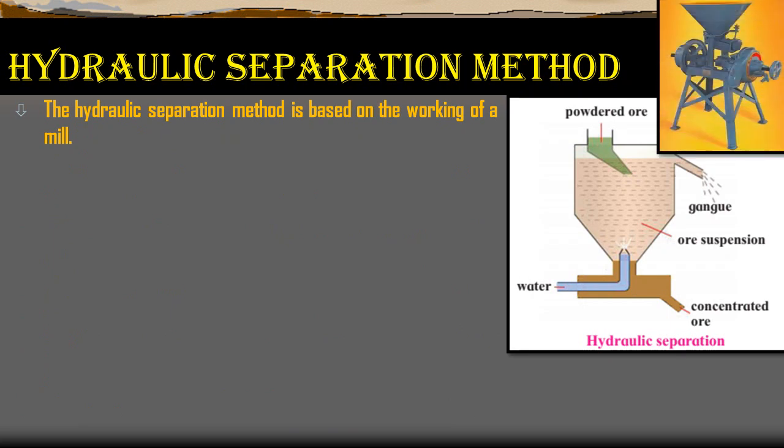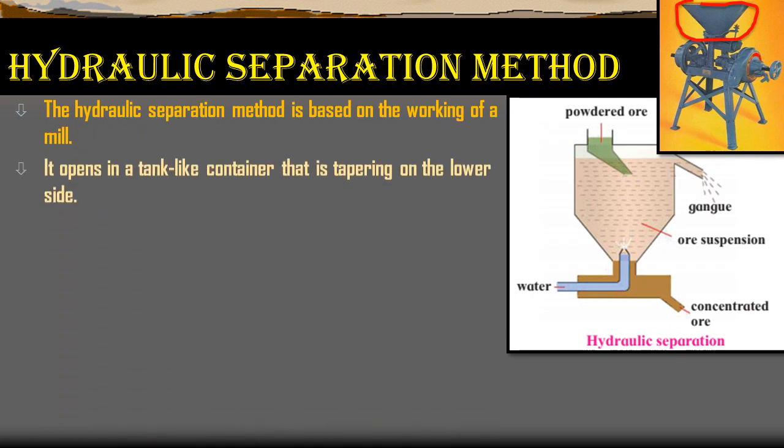So you can observe the tapering, like a grinding mill. That means at the lower surface the object is narrow. It opens into a tank container that is tapering on the lower side. The tank has an outlet for water on the upper side and a water inlet on the lower side. So you can observe the water outlet and inlet in the